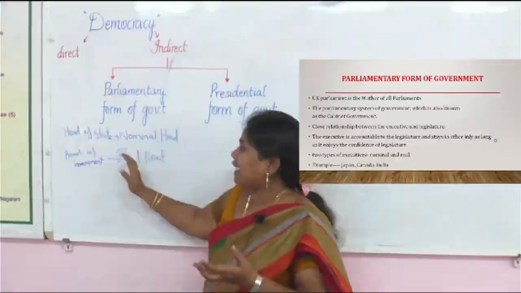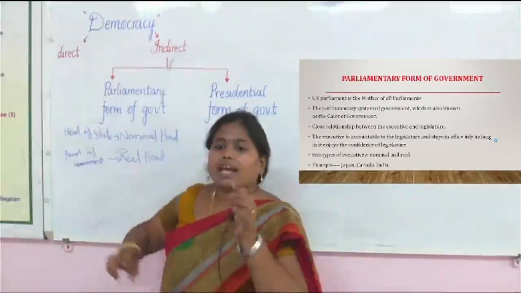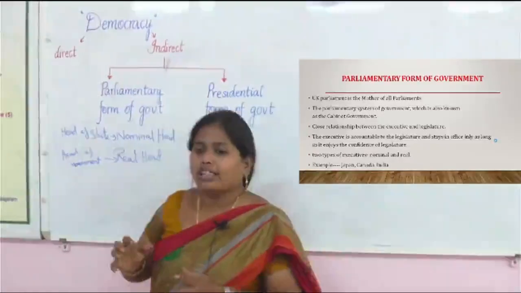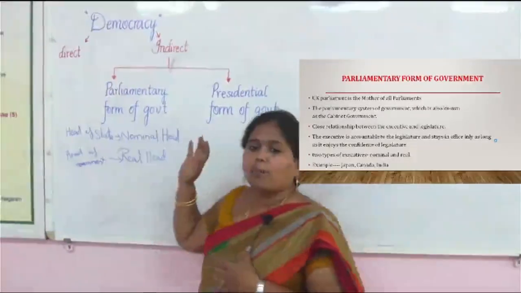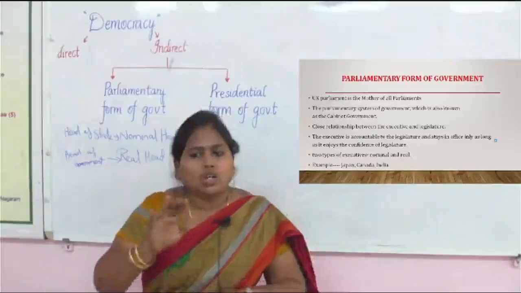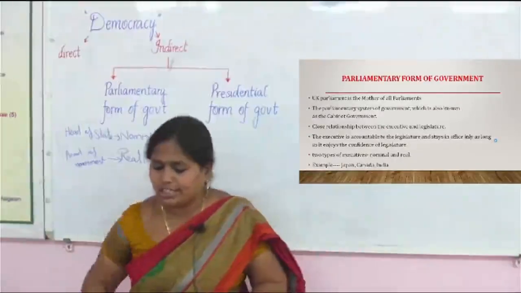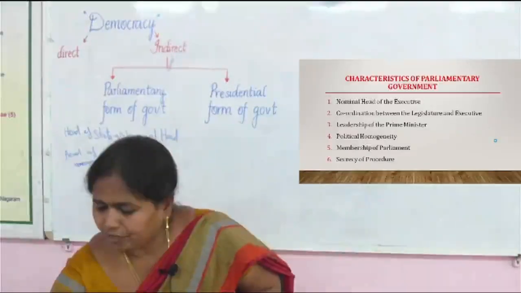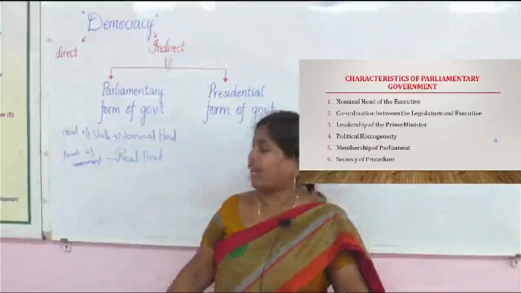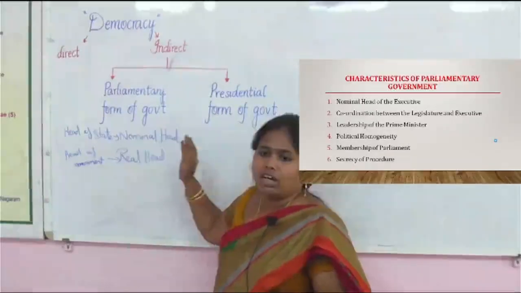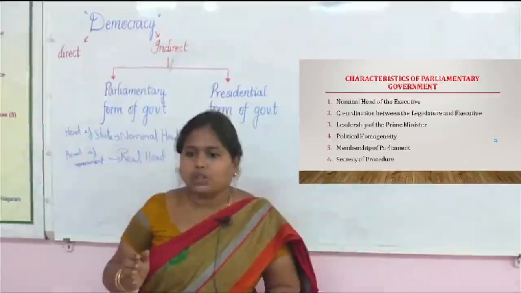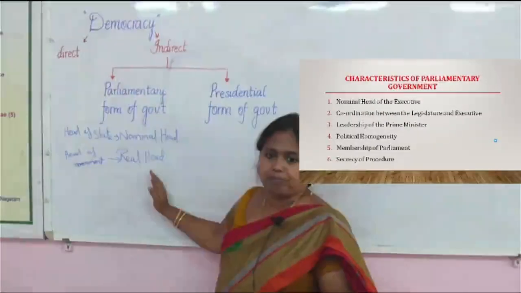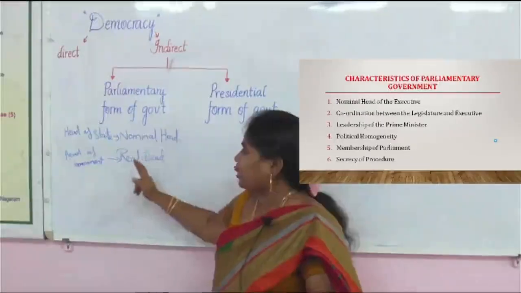Clear? In the parliamentary system, executives are responsible to the legislature. In the presidential form of government, the executives are not responsible to the legislature. And we have two sets of heads in the parliamentary form of government: one is a nominal head, another one is a real head.